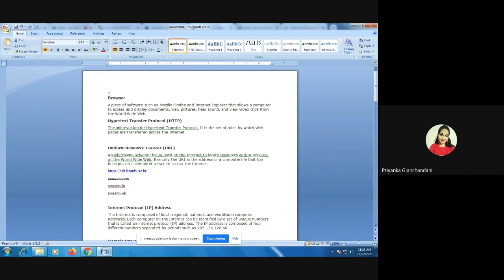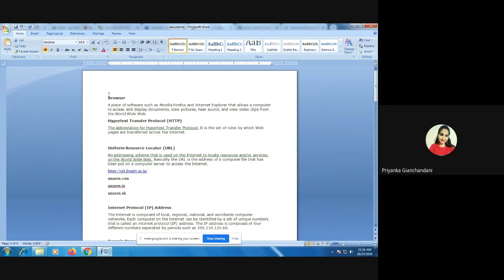The first terminology is client. Client is the entity who is requesting a particular web page or a particular website. Whenever you access any website, you are called clients. The request is forwarded to the server.